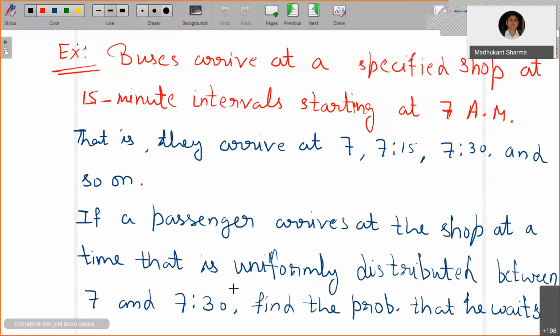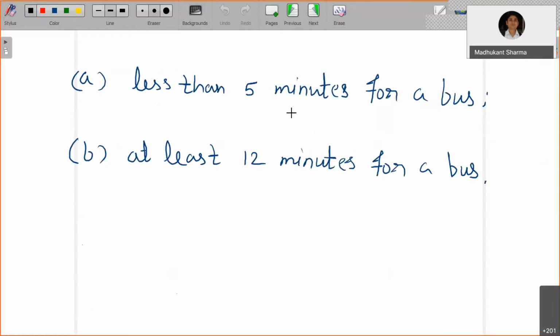Okay, by looking at the definition of uniform distribution, find the probability that he waits less than 5 minutes for a bus, or the second part, at least 12 minutes for a bus.